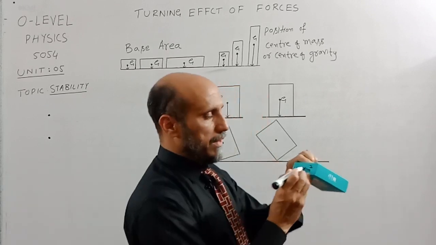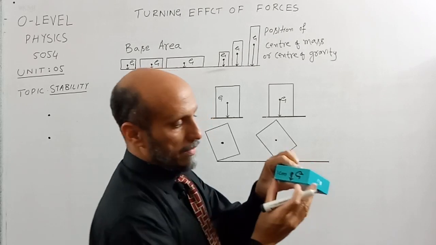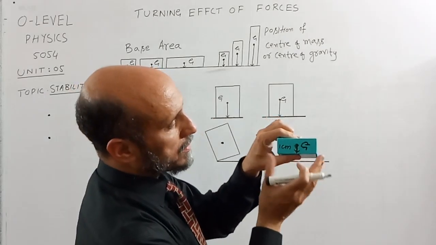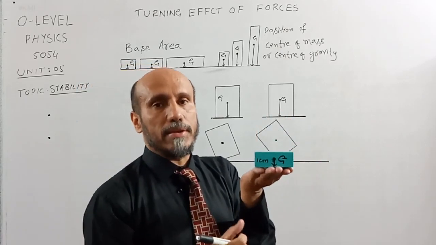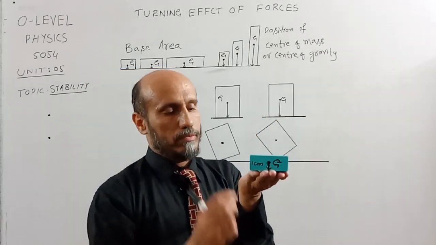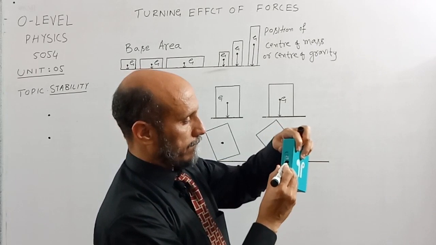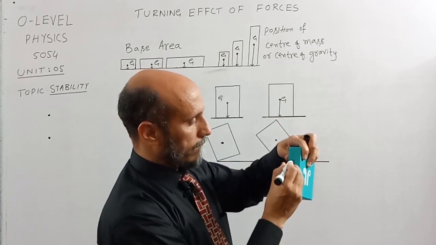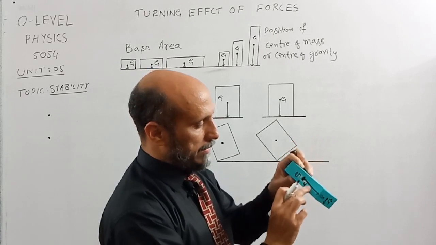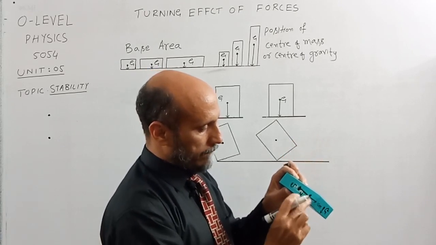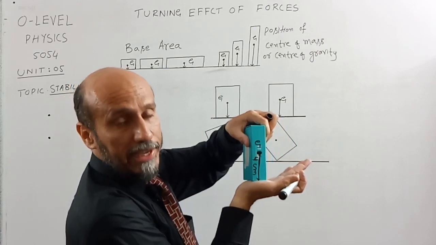Let's suppose I am going to consider the body placed in this way, then its center of gravity from my hand is almost 1 centimeter, as compared to if I am going to place the box like this, then more or less its center of gravity from my hand is 4 centimeter.